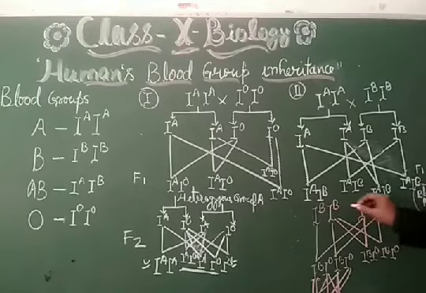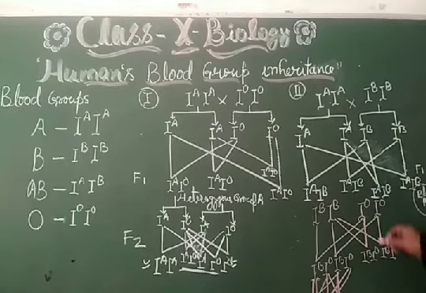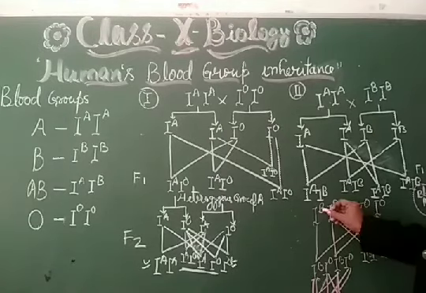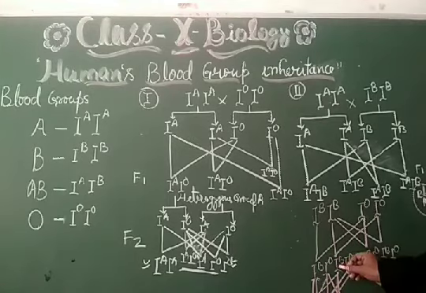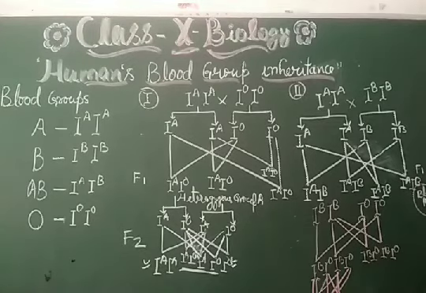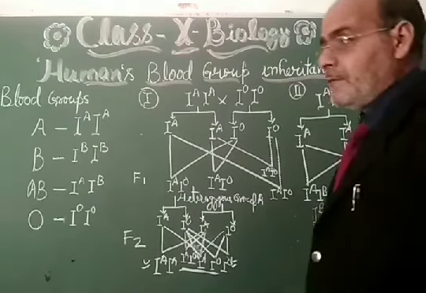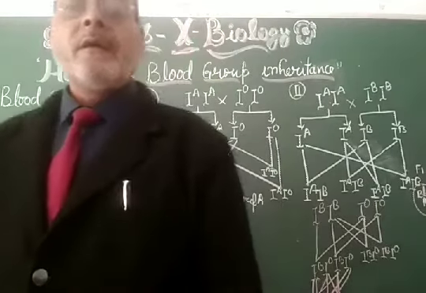Other examples like blood group B and blood group O, then you can make the experiment like this, that the blood group B and blood group O, then in the F2 generation, B group will get segregated and O group will be segregated, and blood group B that is heterozygous will also be formed in the F2 generation, and later on all these things will be repeated just like Mendel's law of inheritance.